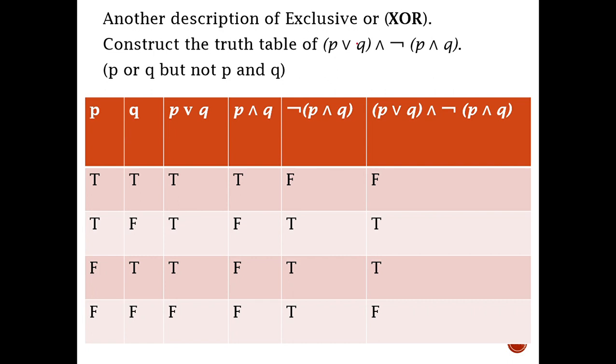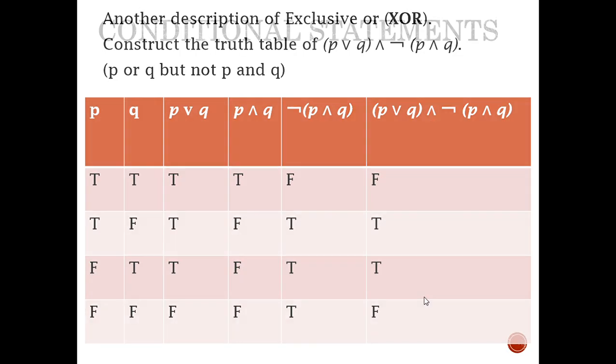We construct the truth table of this compound proposition, for which we calculate P or Q, then P and Q, then the negation of P and Q, and after that we combine these 2 columns with the help of conjunction. After doing this we get the output false, true, true and false.